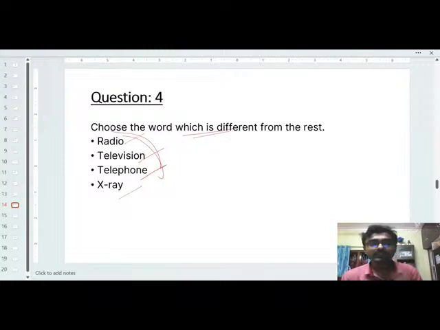But the option 4, that is given the X-ray. So through X-ray, you cannot communicate with anyone. Through X-ray, you cannot advertise your product. Okay, so X-ray is not the mass media. So it is basically a terminology in the medical domain. So that's why the option 4 will be the correct option.